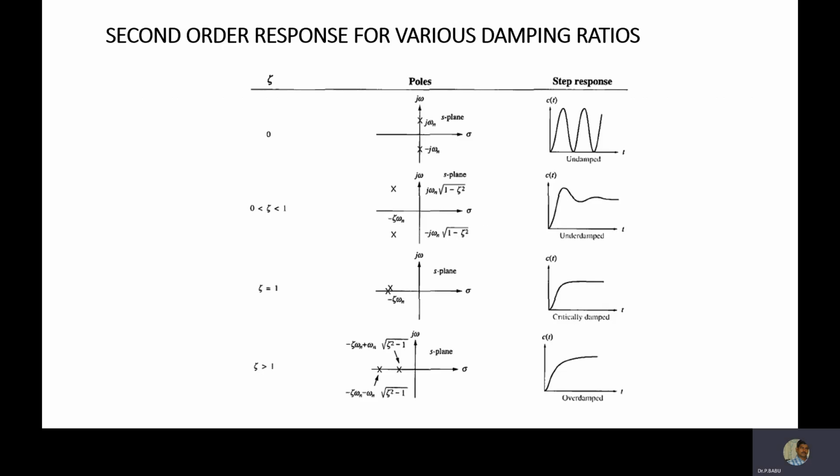This is the second order response for various damping ratios. When the poles are on the imaginary axis, the response is undamped, with zeta equal to 0. For zeta between 0 and 1, the poles are complex and the response is underdamped. Zeta equal to 1 means the poles are on the real axis, and it is critically damped. Zeta greater than 1 is called overdamped. This is the second order response for various damping ratios.